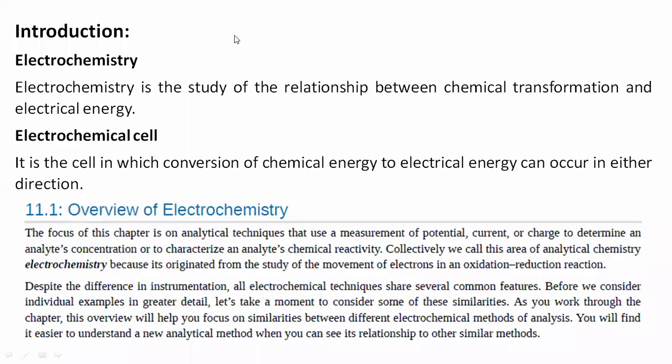So we have discussed a definition of electrochemistry. It is nothing but the study of the relationship between chemical transformations or chemical reactions and the generated electrical energy. And to study this electrochemistry, there is use of an electrochemical cell, which actually converts chemical energy into electrical energy and electrical energy into chemical energy.